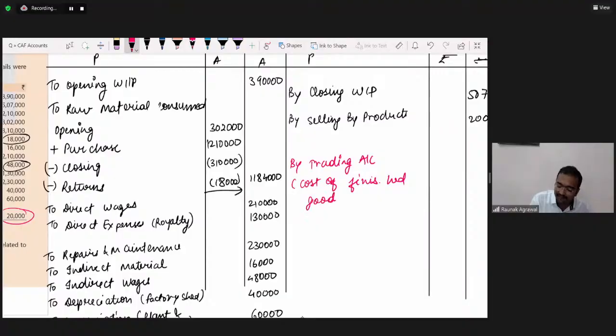It hardly took 5 minutes, and it carries around 6 to 8 marks. So don't you think this topic is very useful? Don't you think this topic is very much scoring? So what is the balancing figure?